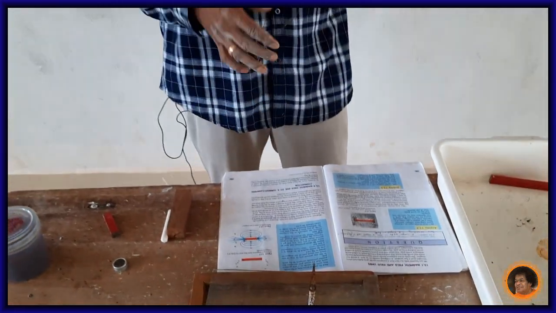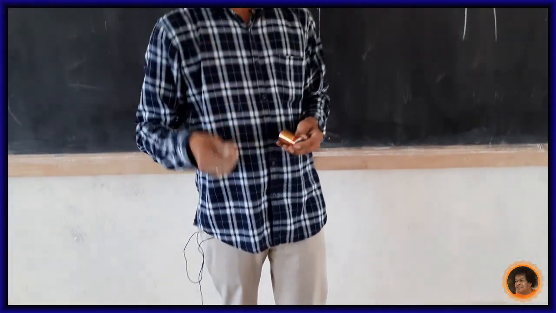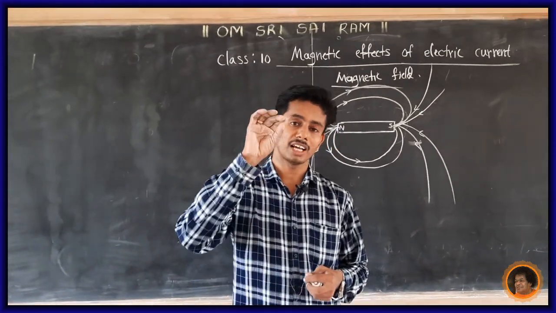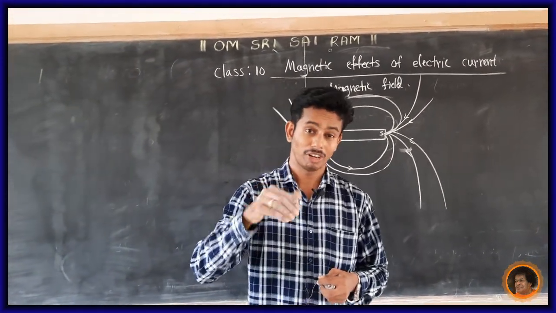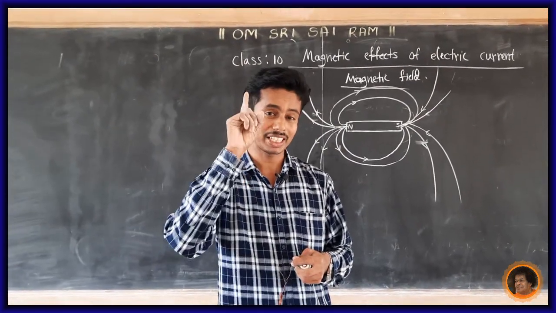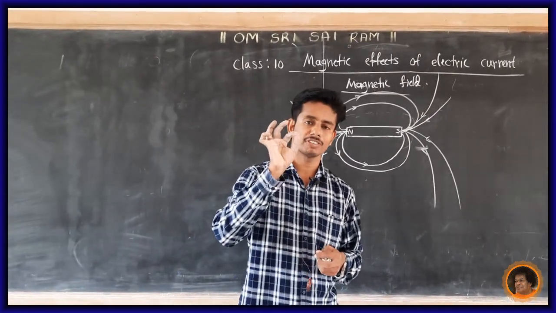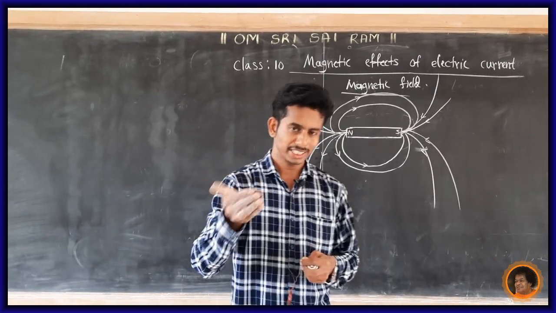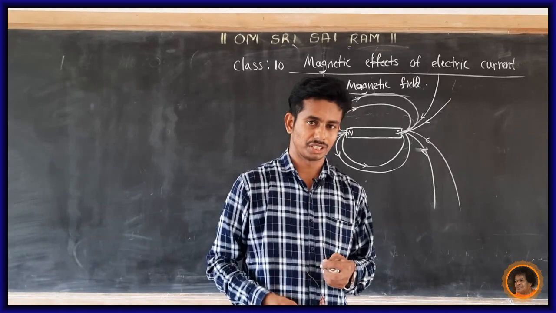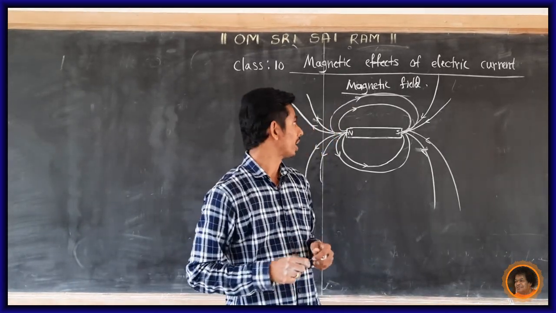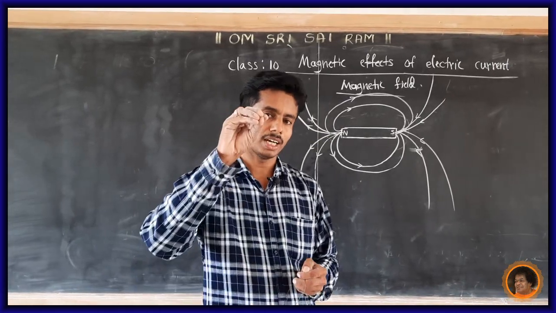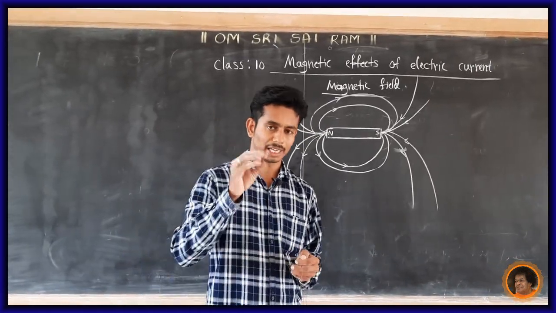What is the meaning of this? When we change the direction of current, the direction of the magnetic field also changes. The direction of the magnetic field changes with respect to the direction of the current. So in this class, we have discussed magnetic field lines and some of the characteristics of a magnet.